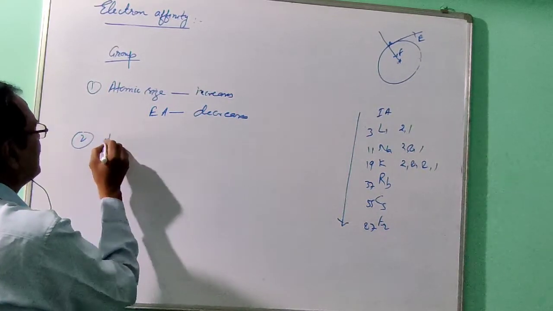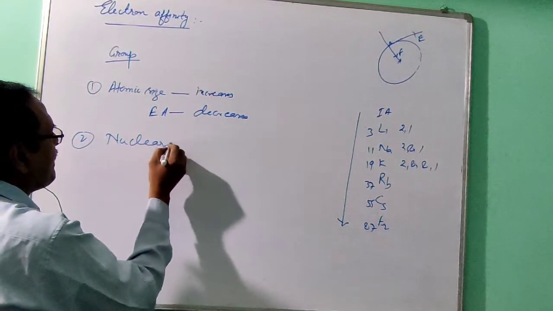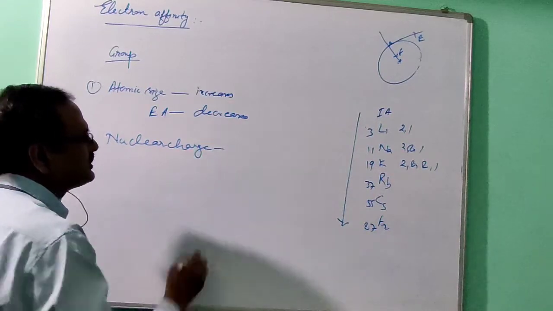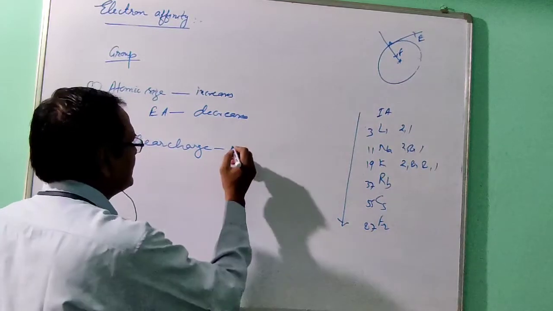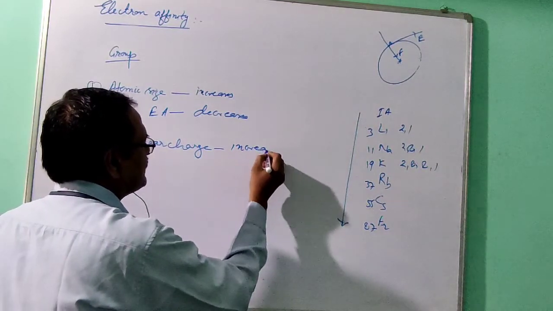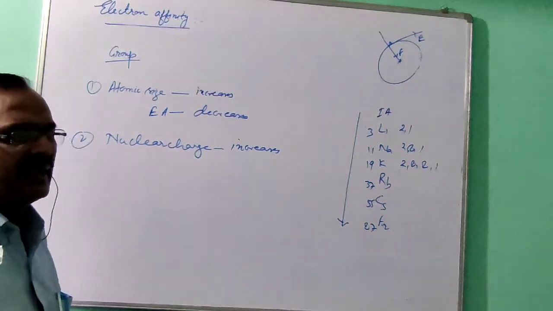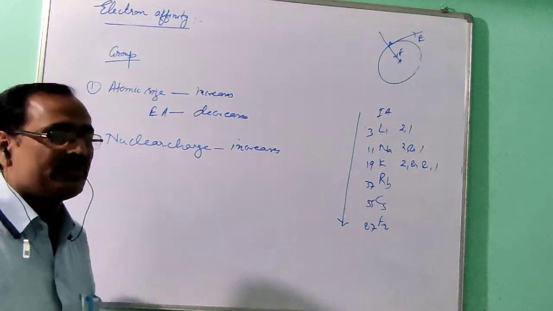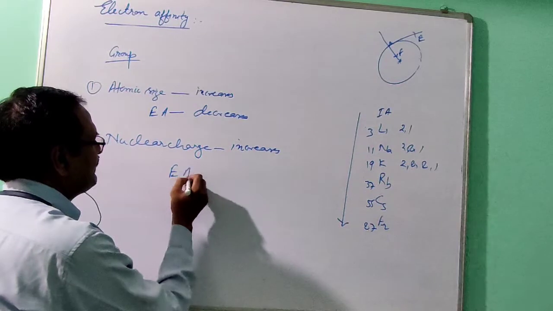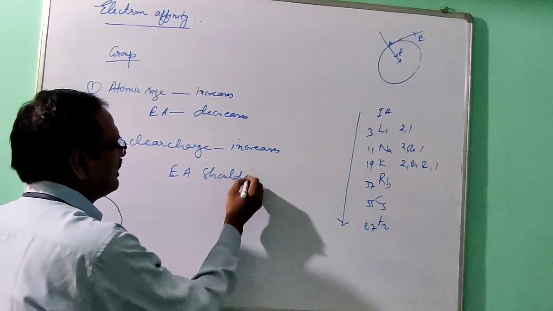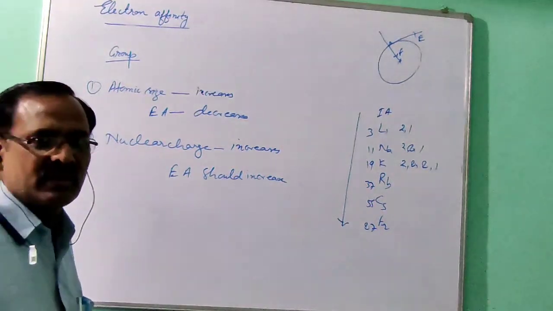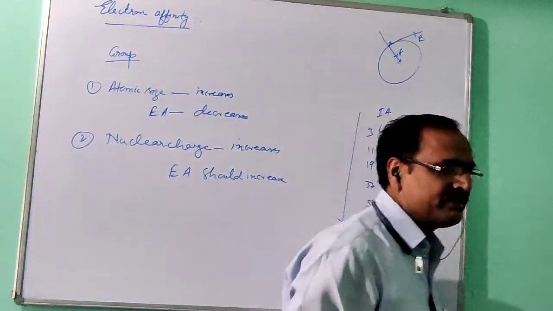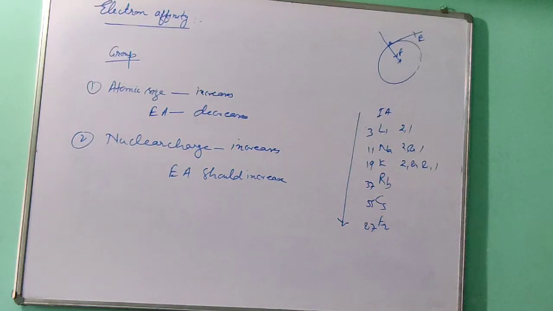Our second factor, nuclear charge. Just to see nuclear charge for lithium 3, sodium 11, it means that it increases. If the nuclear charge increases, then the coming electron will get more force of attraction. So electron affinity should increase, but the dominating factor will be atomic size, not the nuclear charge.